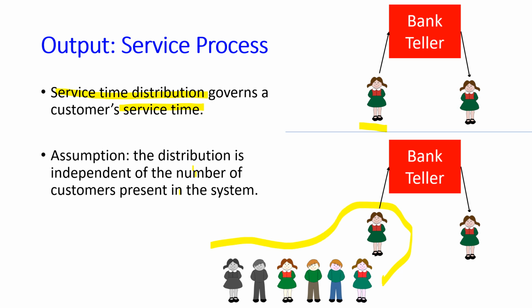Okay, so it doesn't matter how many customers are in the system, it is assumed that the distribution of the service times remains the same. So the bank teller will not work faster or slower, whether the bank is crowded or the bank is empty.